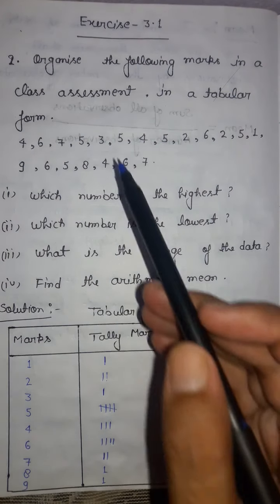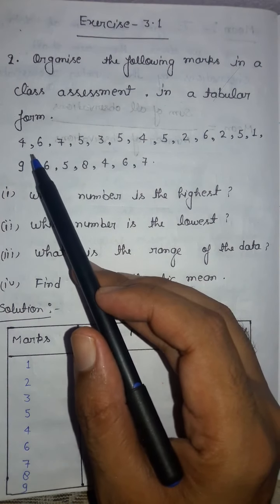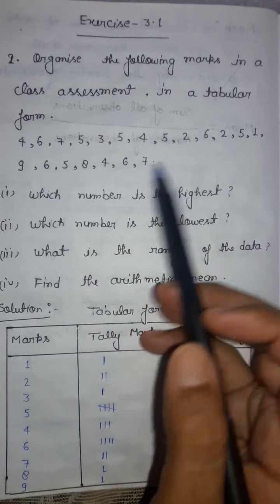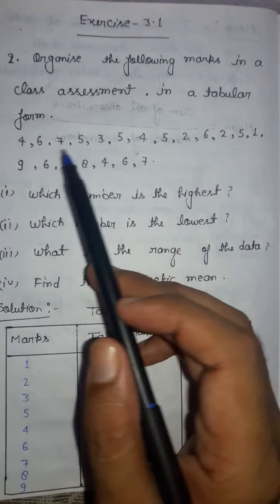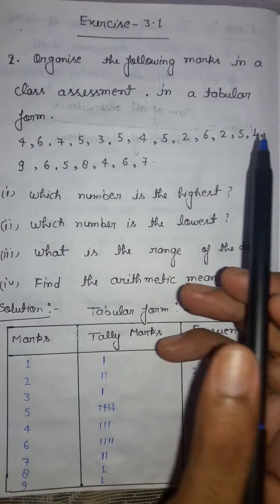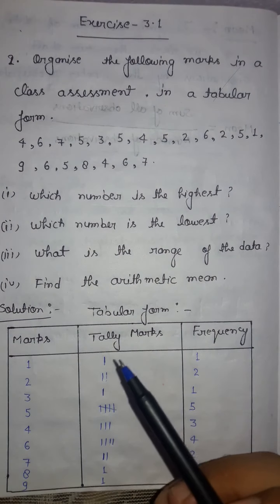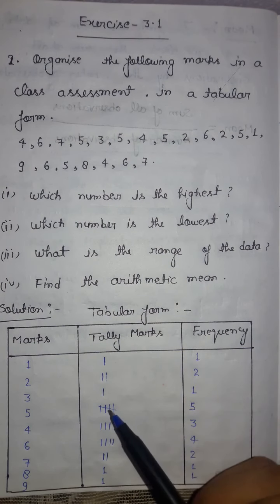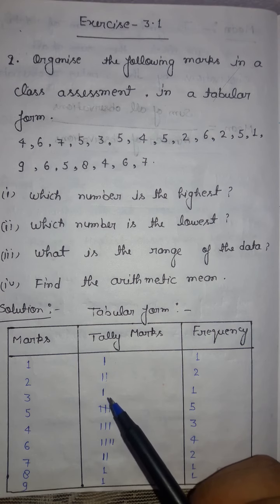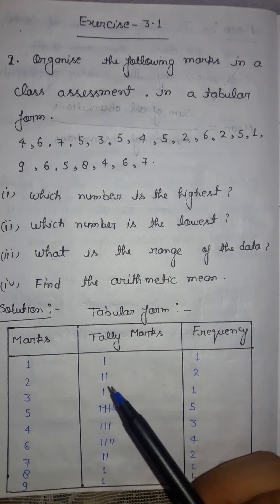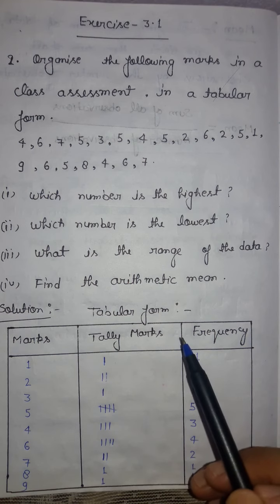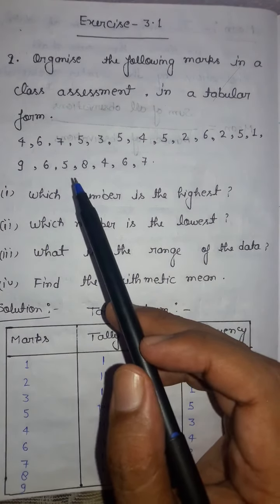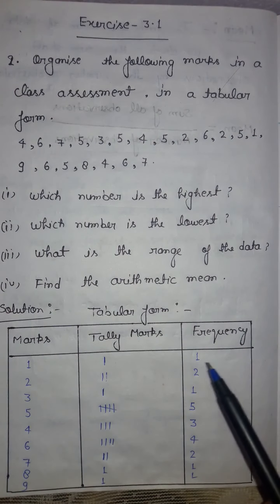Now we have to check how many times 1 occurs in the numbers. You can check that 1 occurs only one time in the whole data. So the number of times a number occurs, that is its frequency, we denote through tally marks. The frequency of any number or observation is represented through tally marks. So 1 has come only 1 time in the whole data. It means its frequency is 1.